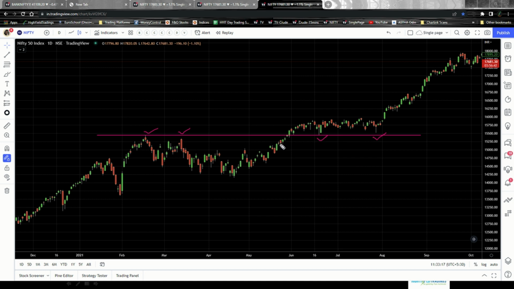So once you have this line found on the chart, you can very well say that this is a key level, this is a key level, this is a key level, and this is a key level. Now you can avoid these places.